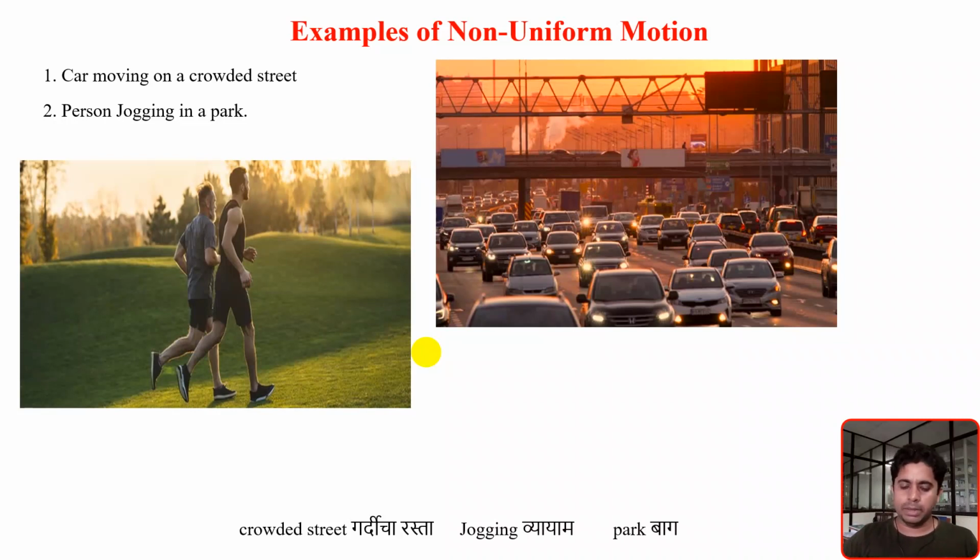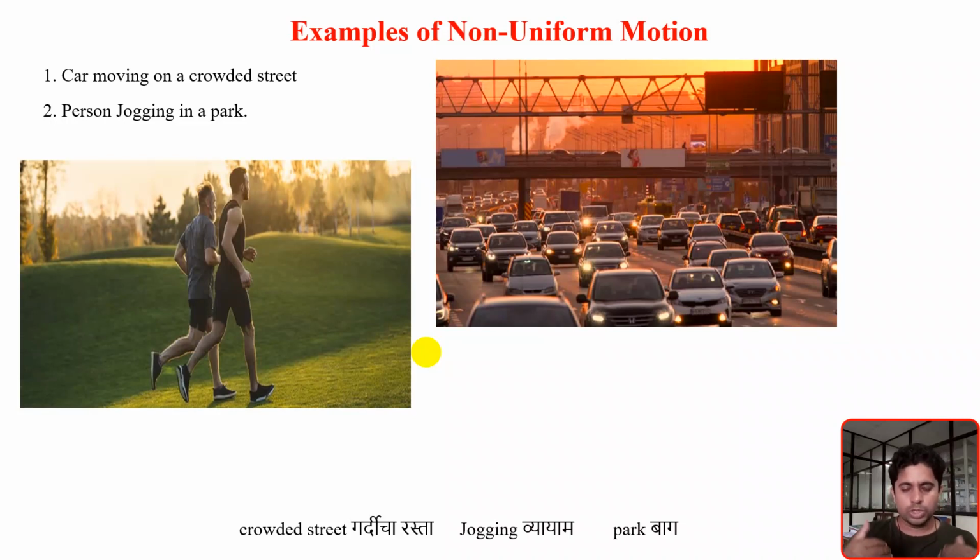See, simply what will happen is, maybe for the starting 10 minutes or first half an hour, we will run with some speed. And once we get exhausted, once we get tired, then somewhere we will sit on the bench, drink water, and take a long breath. And after that, once you feel fresh, we will start our running exercise again, or sometimes we will walk very slowly, right? So we make these kinds of variations when we go to the park for exercise or jogging.